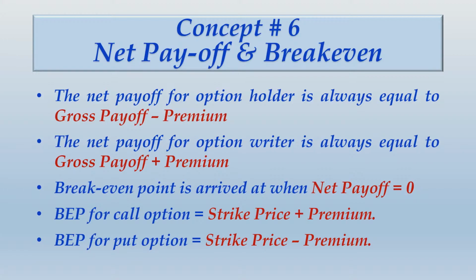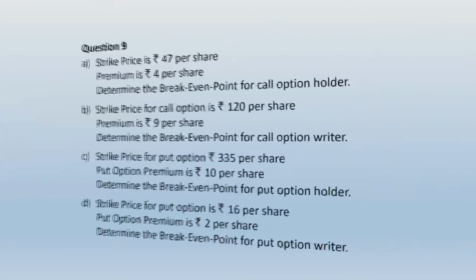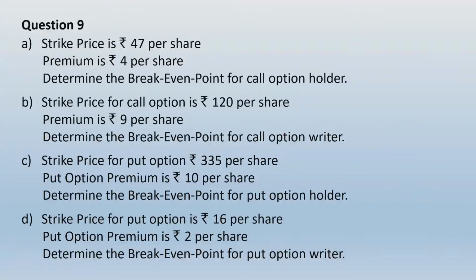Alright friends, I'm sure you have done the needful. Let us move ahead and deal with a question over here. Now this question is divided into 4 parts. It says strike price is 47 per share, premium is rupees 4 per share.